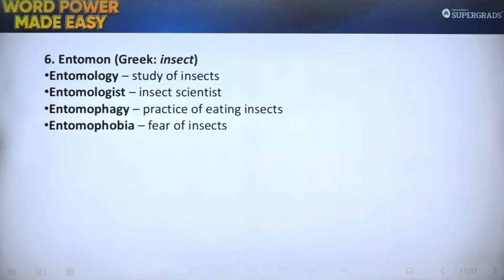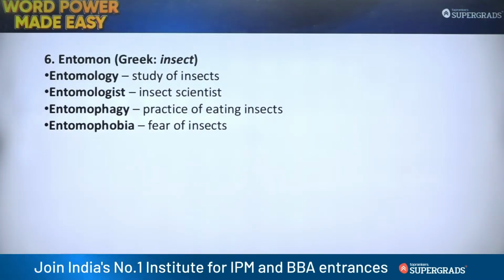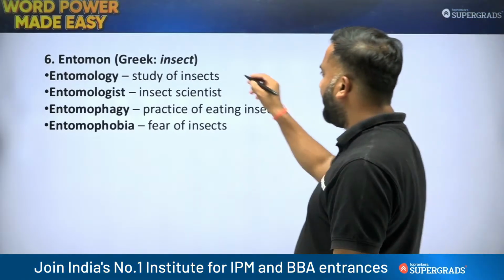Next root that we have is Entom. So entomology is for insects. Phagy and phobia are some of the common words with this one. Entomology: study of insects.